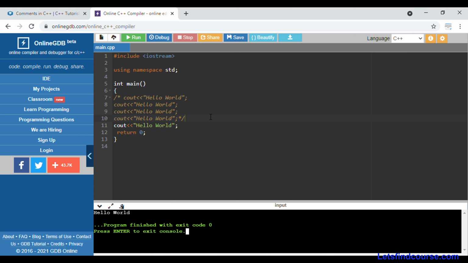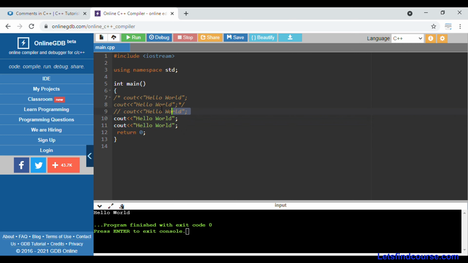So a single line comment works with slash slash, and a multiple line comment works with slash star and ends with star slash. So you can see both functionings at the same time. Also I will put star slash and slash slash. This is our multiple line comment, slash star and ending with star slash, this is our single line comment with double slash, and this is our code which will execute.